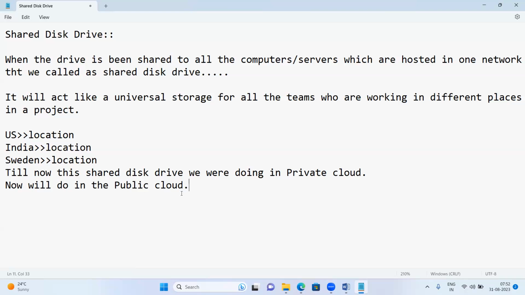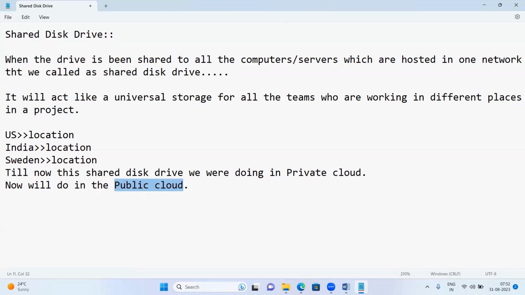I'll tell you what the beauty of this is. Okay, let me first create the file share storage service. Then I'll show you how I can make this file share storage service a shared disk drive on one of the Azure servers. Okay, guys, is that clear?